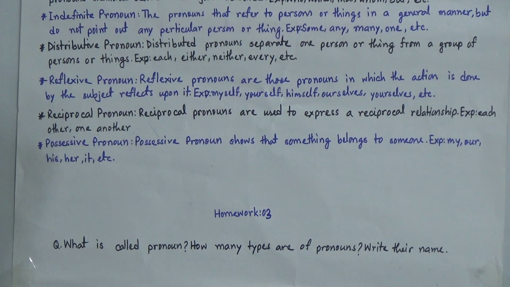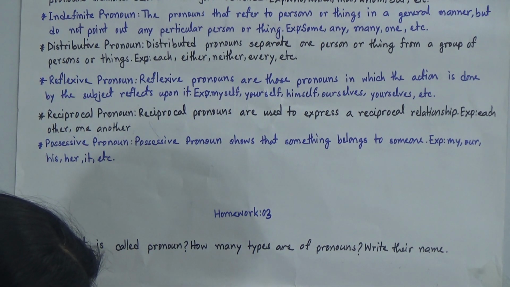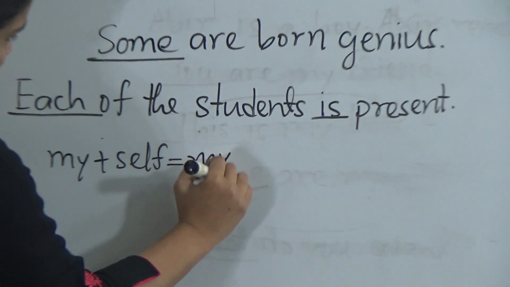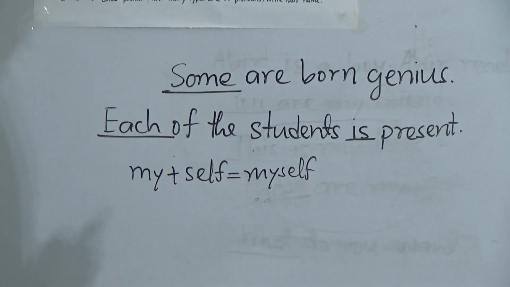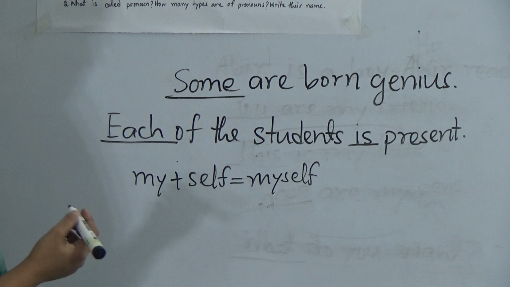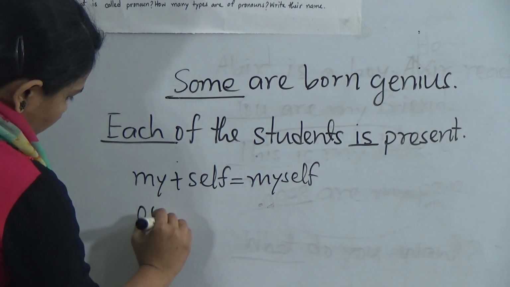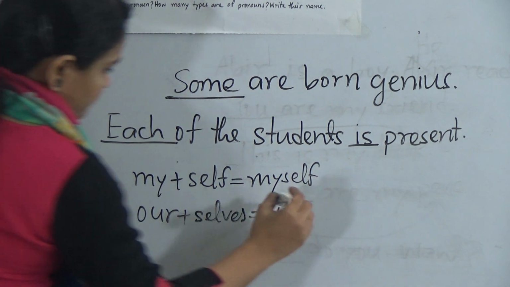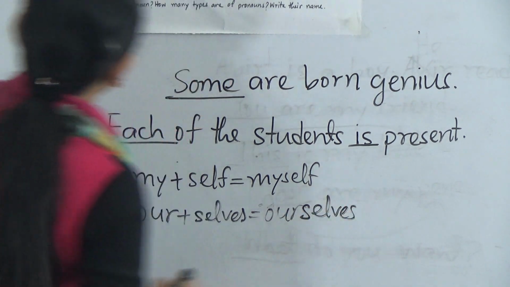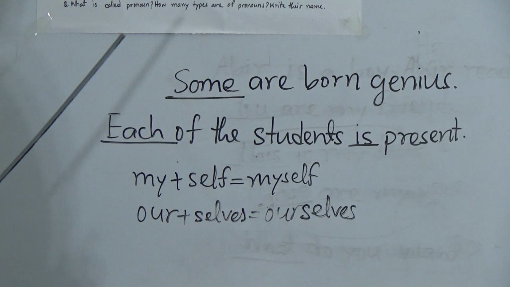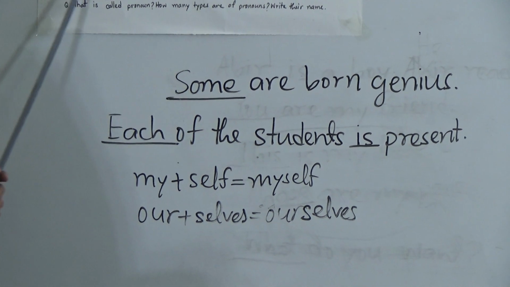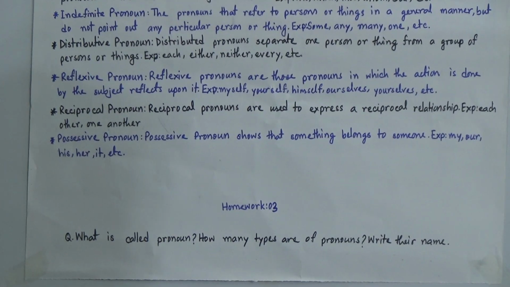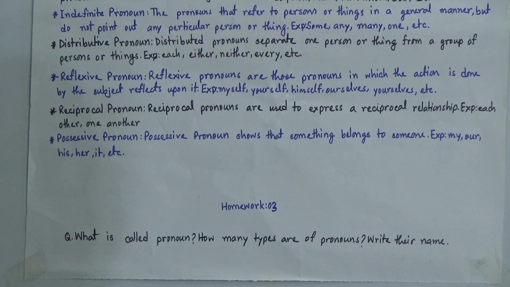If it is singular, my plus self will be myself, and if it is plural we will use selves, like our plus selves, ourselves. For example, I did the work myself, or I myself did the work.